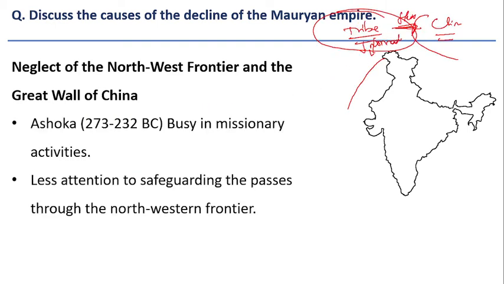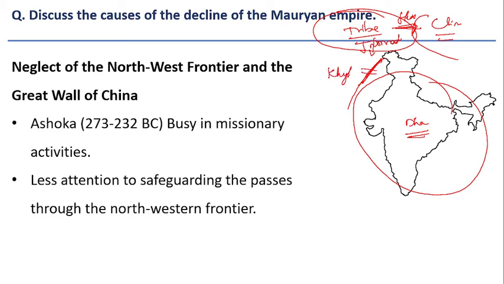Now when these developments were happening, even during Ashoka's time, he was busy in missionary activities, promoting Dhamma and a peaceful policy. Because of this, the northwestern frontier gates were neglected. One pass is the Khyber Pass, and there are some other passes. The most important is the Khyber Pass, through which even Alexander entered the northwestern part of India.